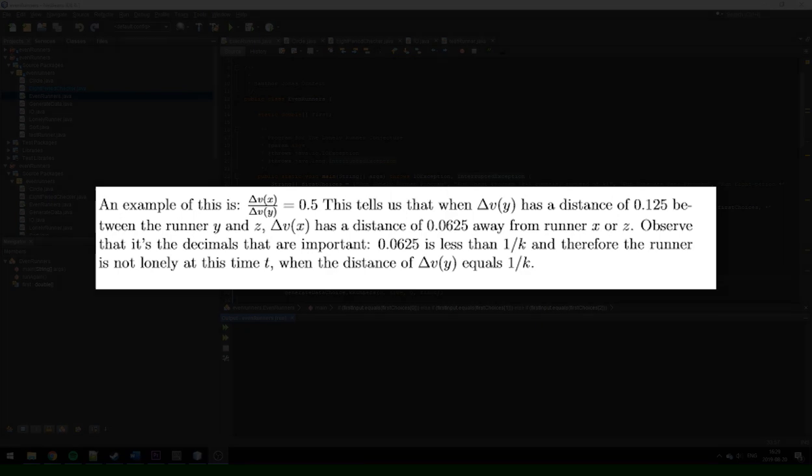An example of this is delta Vx divided by delta Vy equals 0.5. And then if we take 0.125 times 0.5, it equals 0.0625. And what this tells us is that when delta Vy has a distance of 0.125 between the runner y and z, delta Vx has a distance of 0.0625 away from runner x or z. Observe that it's the decimals that are important. 0.0625 is less than 1 divided by k, and therefore the runner is not lonely at this time t when a distance of delta Vy equals 1 divided by k.